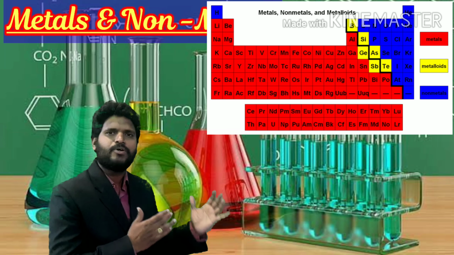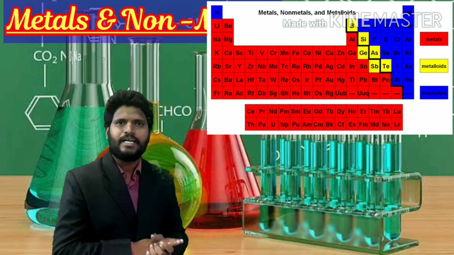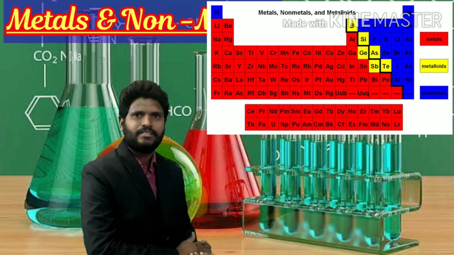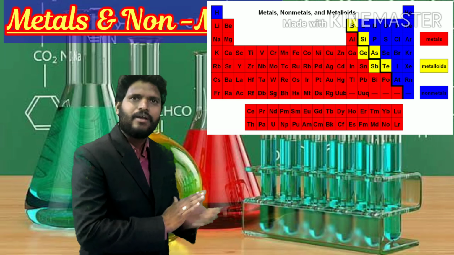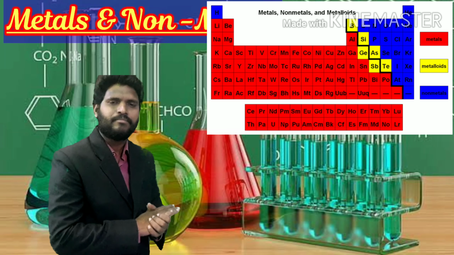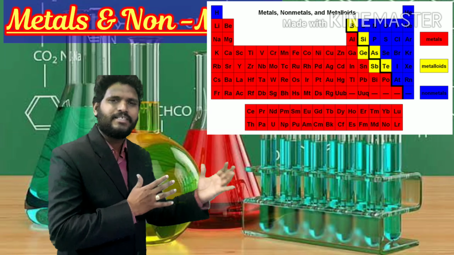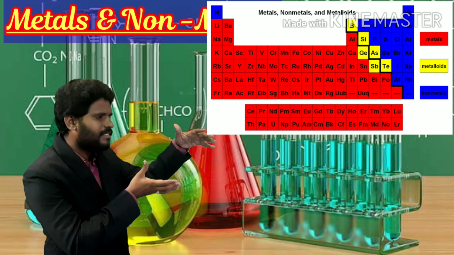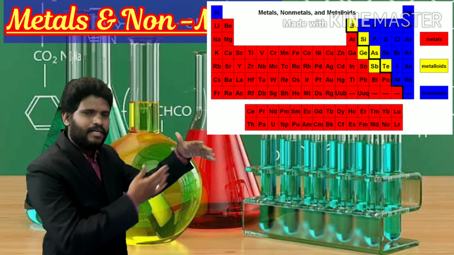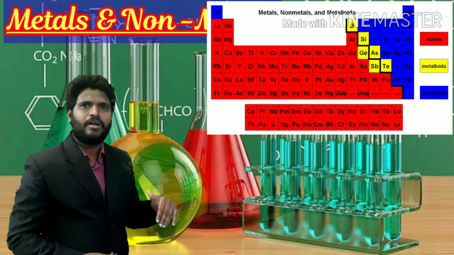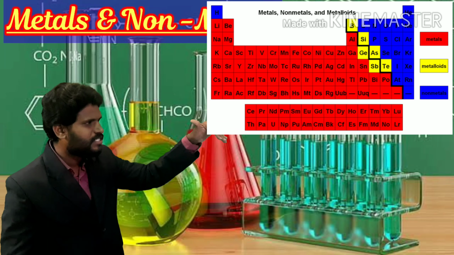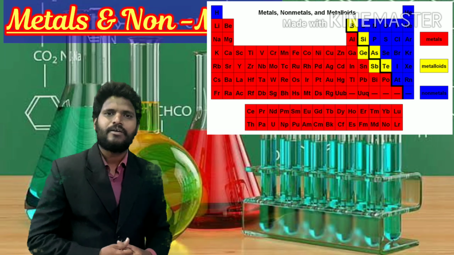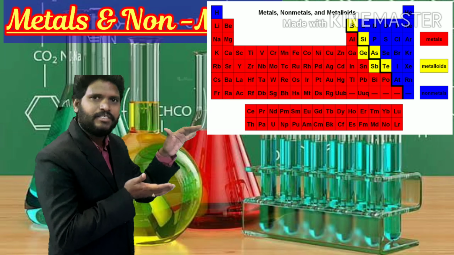The examples for metalloids are boron, silicon, germanium, antimony, bismuth, etc. So the red colored elements are metals, the blue colored elements are non-metals, and the middle staircase in yellow color are metalloids in the modern periodic table.